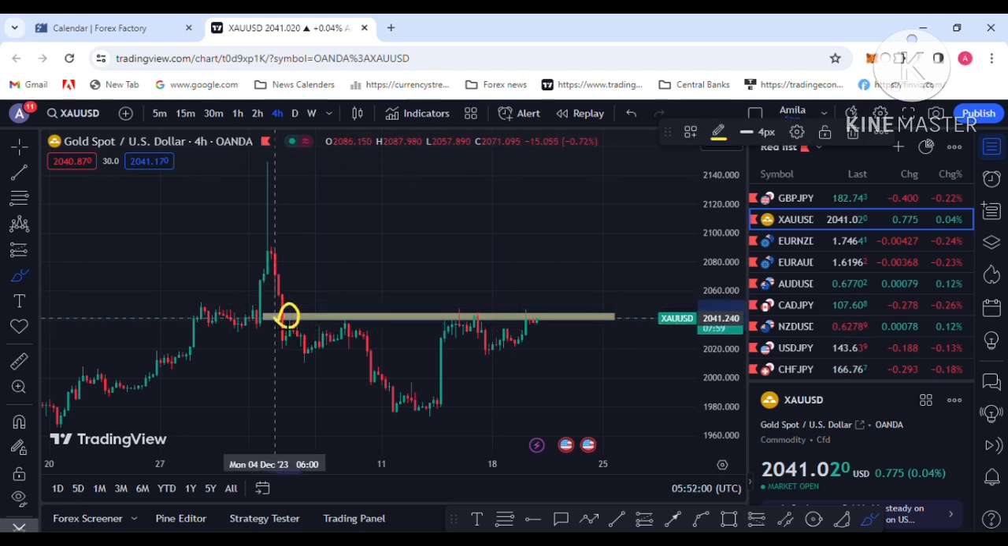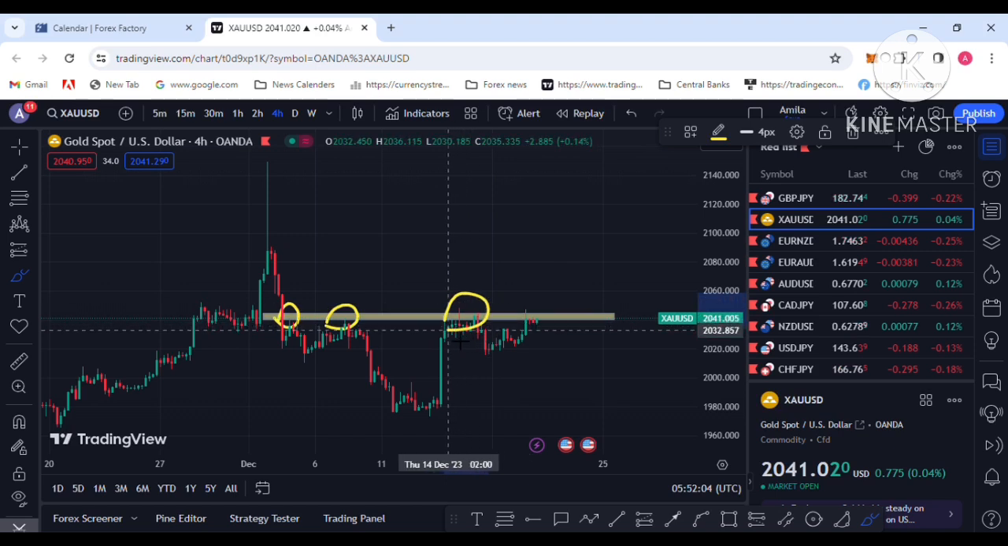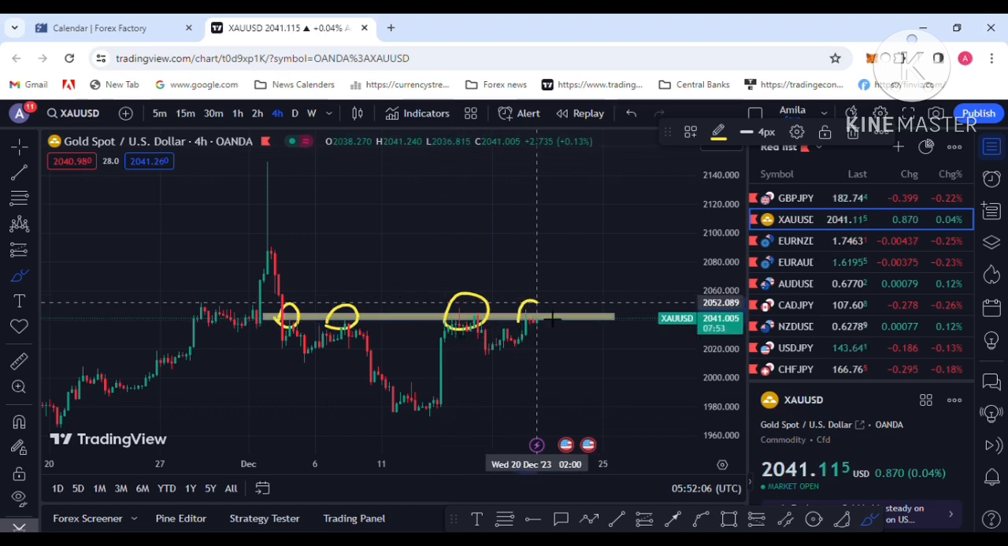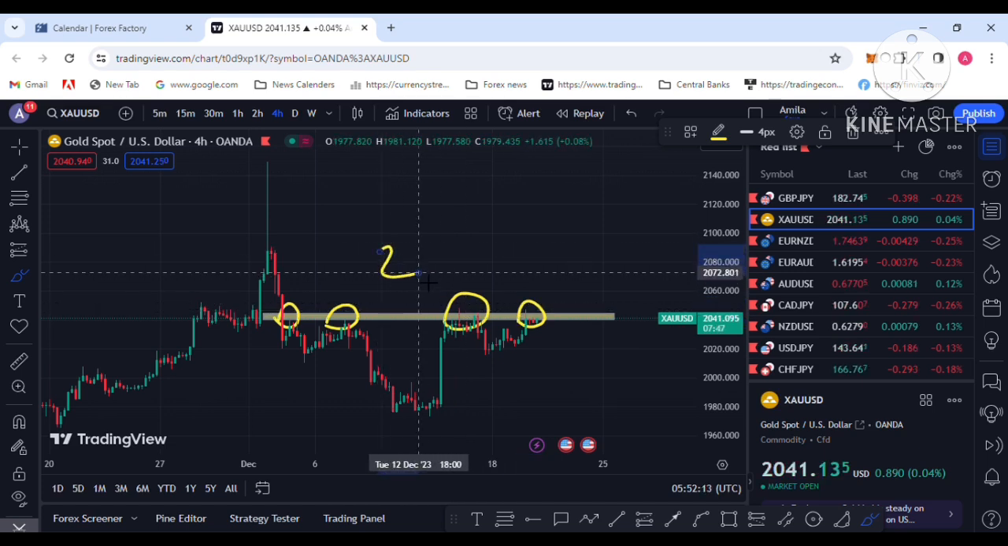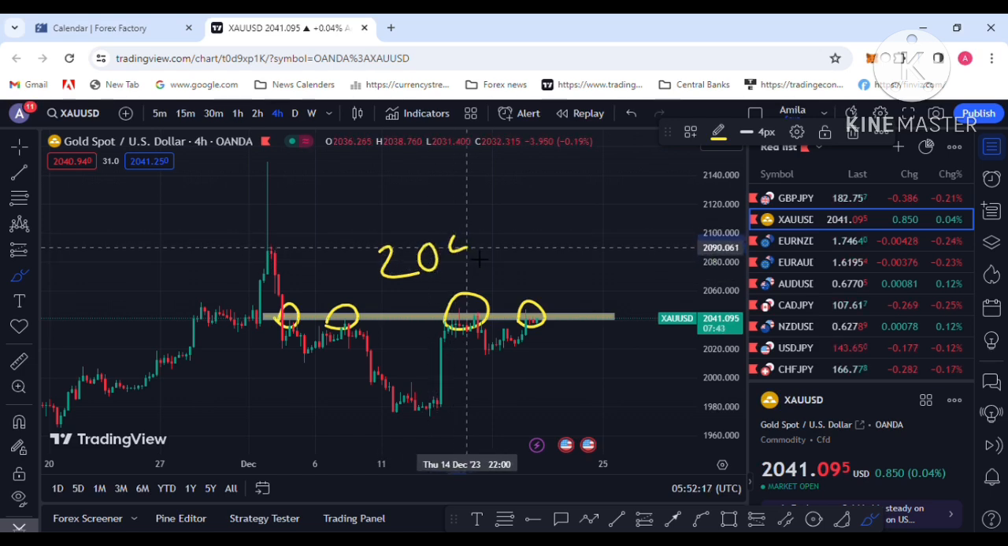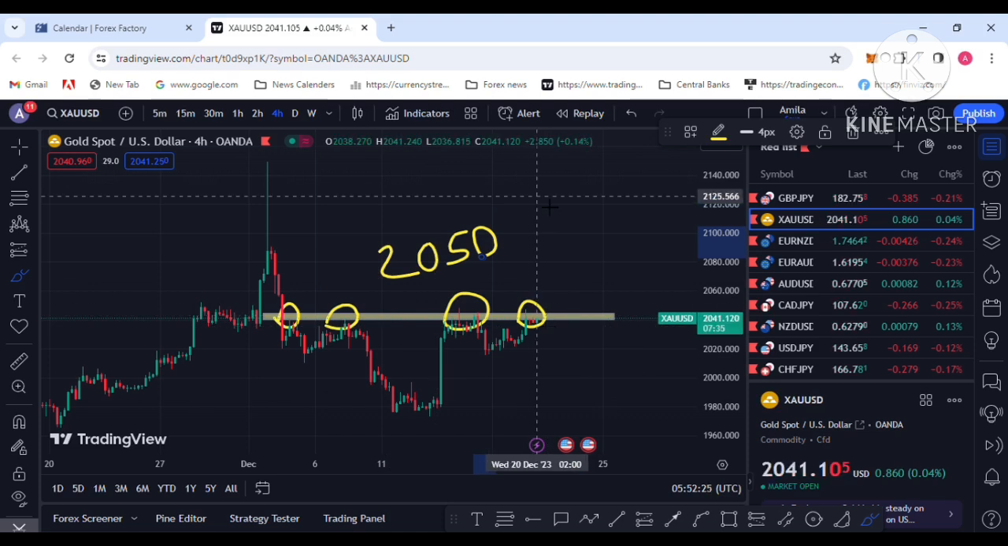So this is the level. Price has touched this level several times. That's the strong resistance level, 2045 to 2050. I am on the 4-hour gold chart. Gold is trying to break this level. 2050 is the important level, the strong resistance level. Also, a break to the upside is what I am hoping for.